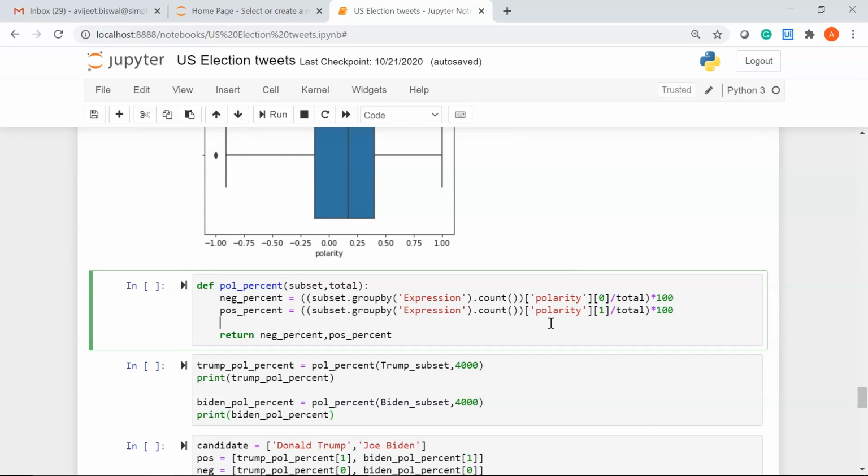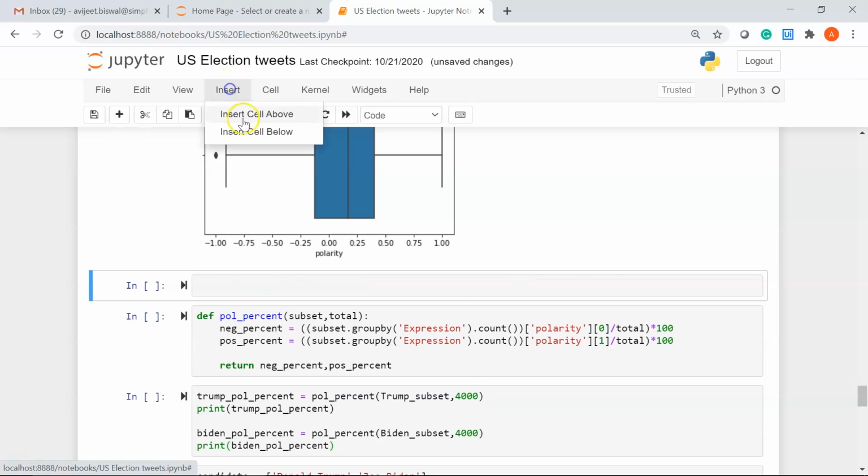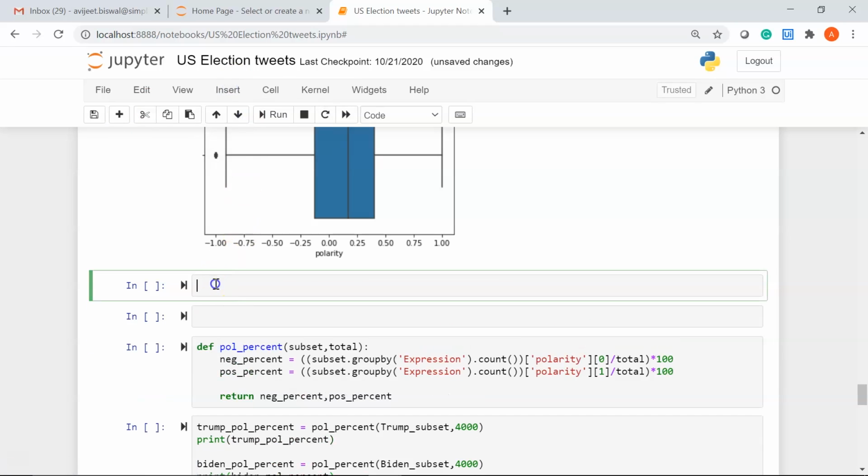Let me tell you how you can create a cross table using the group by function. So before coming to this cell of code, let me insert cell above. Okay. Now using group by function, you can create a cross table. So I'll use the Trump underscore subset data frame, and then I'll give my group by function, and inside group by function I'll give my expression column, and I'll count the number of expressions.